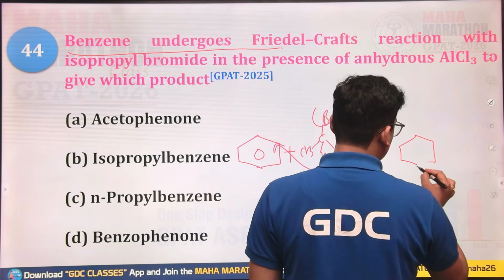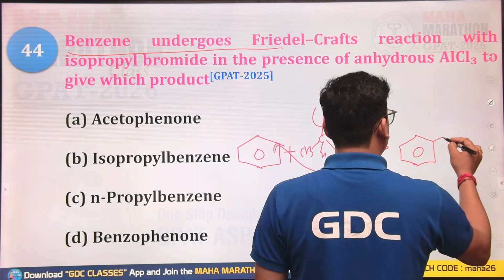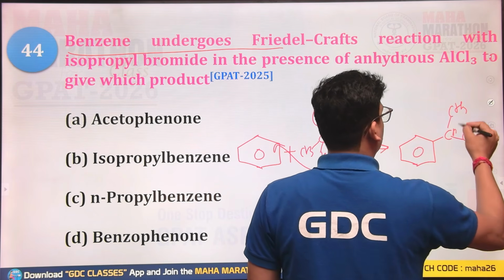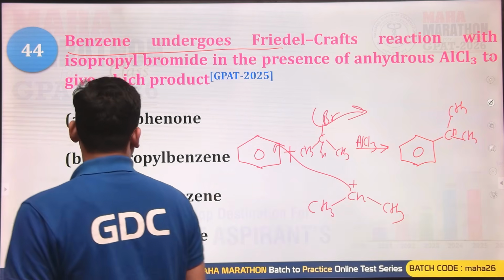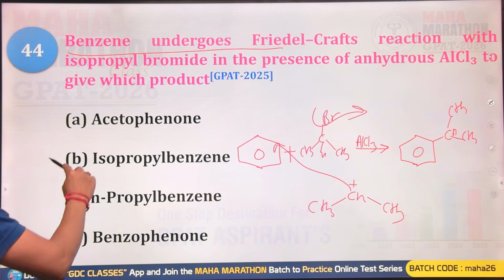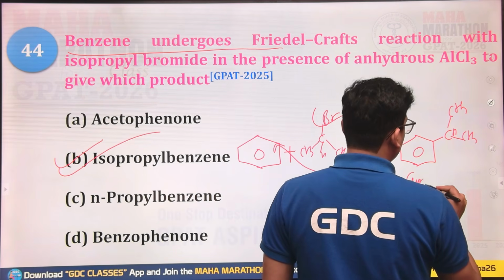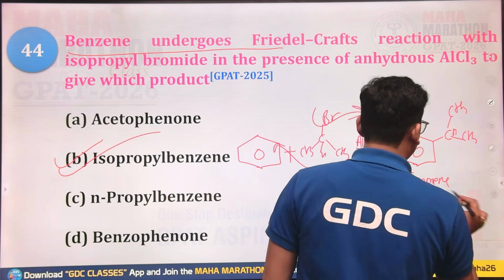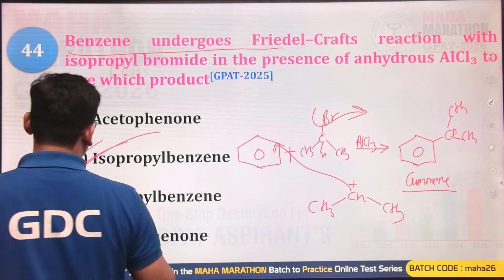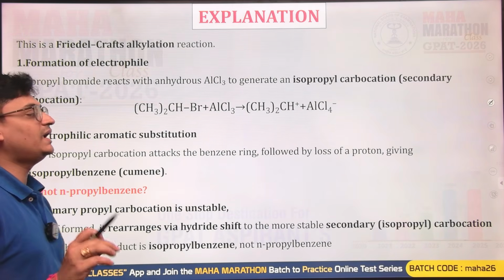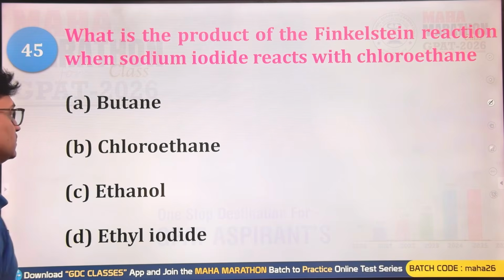And the product you will have will look something like this. This is isopropyl benzene, commonly known as cumene. So yes, B will be the right answer.